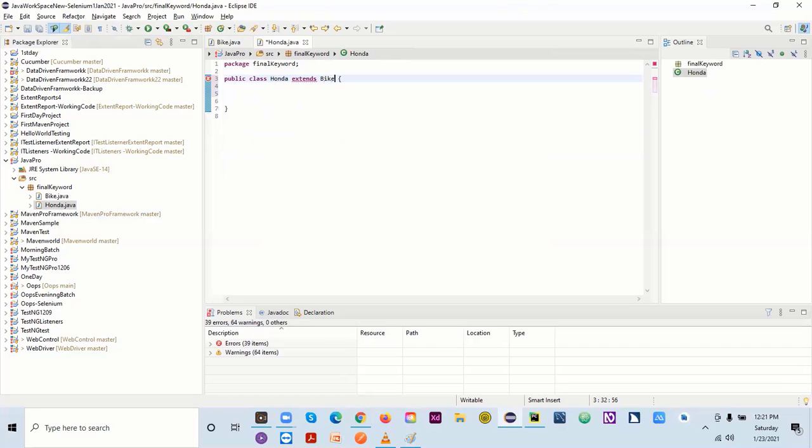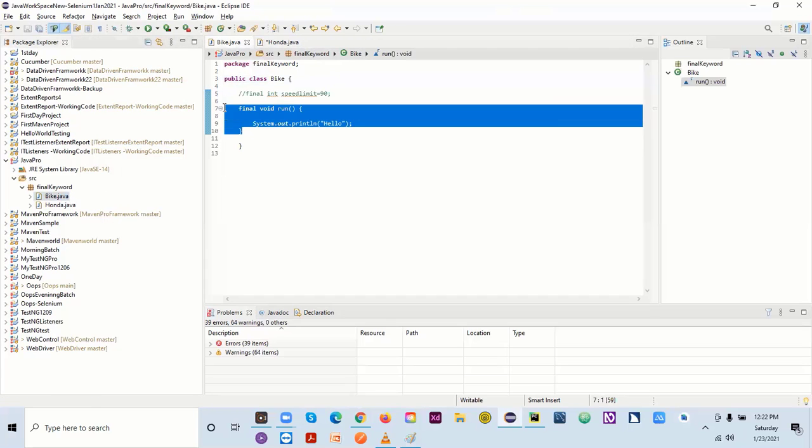Which one? Bike. Now we can use whatever property we have under bike. We are extending the property of bike here. So now I can easily access the method which I have in bike. Otherwise, we will not be able to use it.